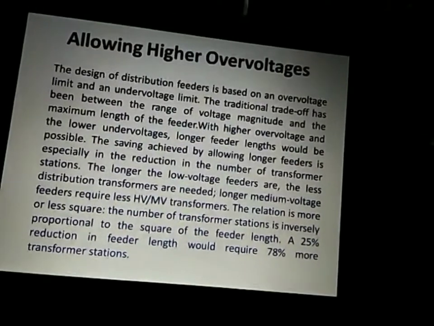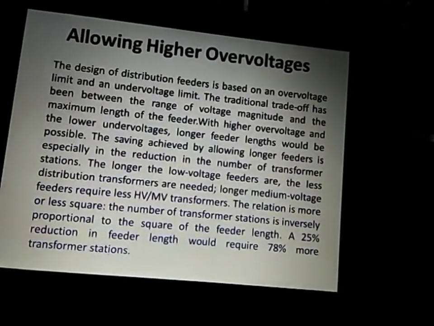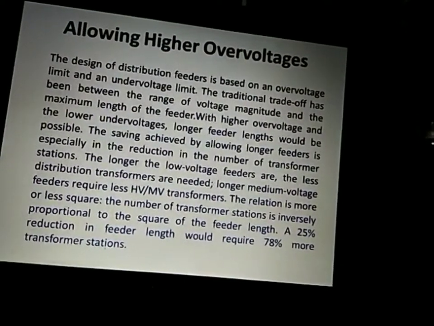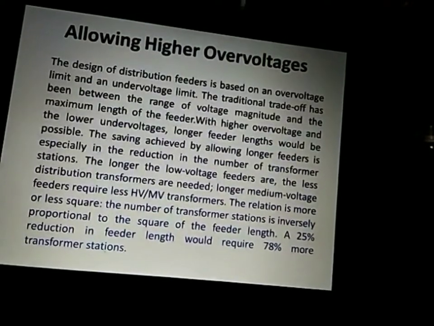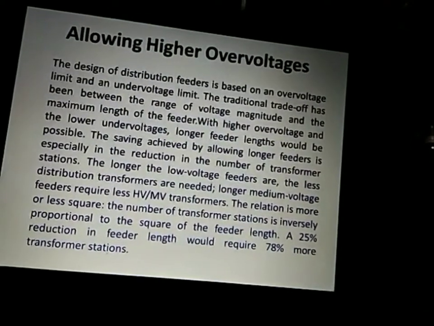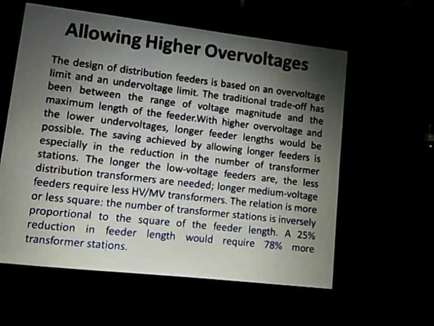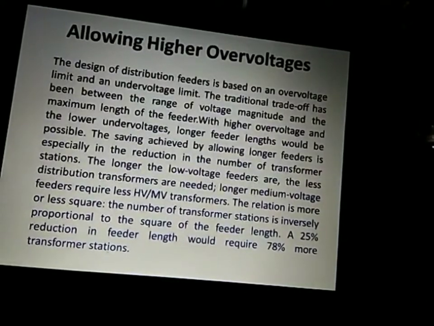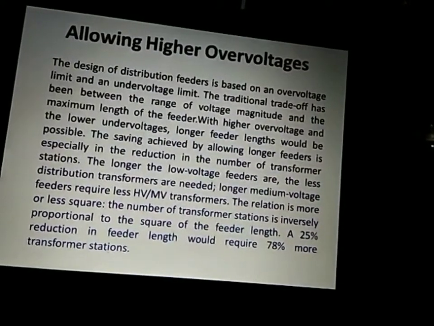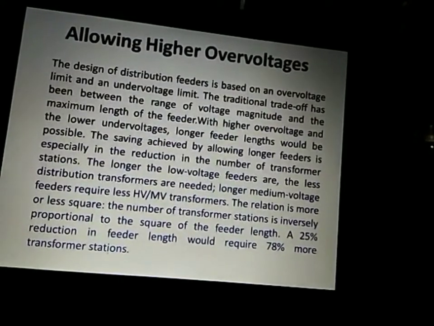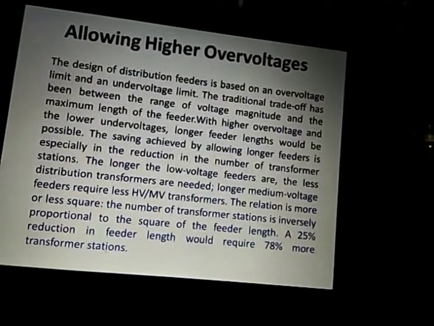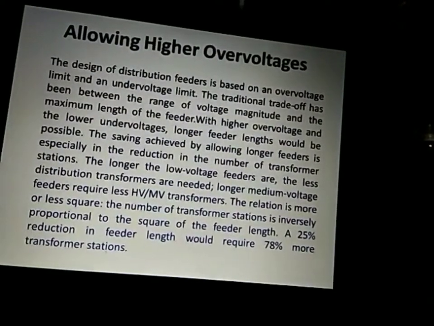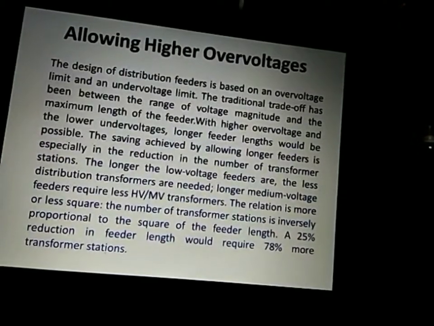Allowing higher voltages. The design of distribution feeders is based on an overvoltage limit and an undervoltage limit. The traditional trade-off has been between the range of voltage magnitude and the maximum length of the feeder. With a higher overvoltage limit and a lower undervoltage limit, a longer feeder length would be possible. The saving achieved by allowing longer feeders is a reduction in the number of transformer stations. The longer the low voltage feeder, the fewer distribution transformers are needed.